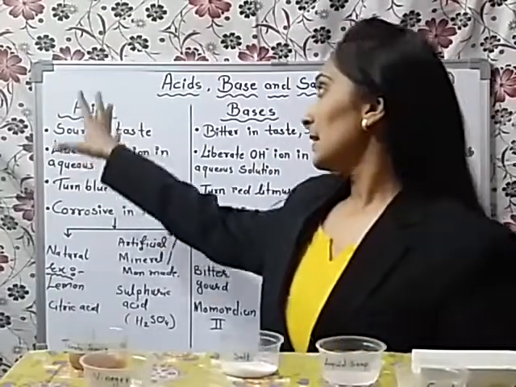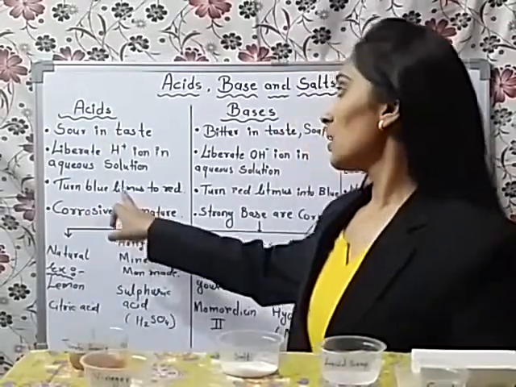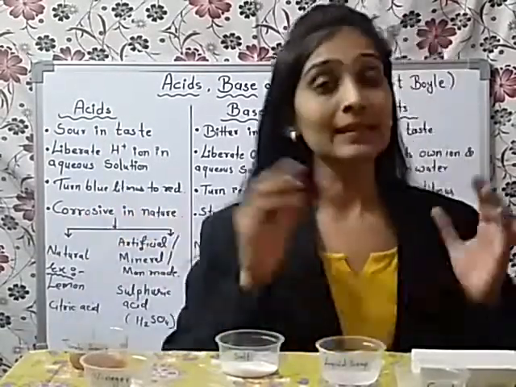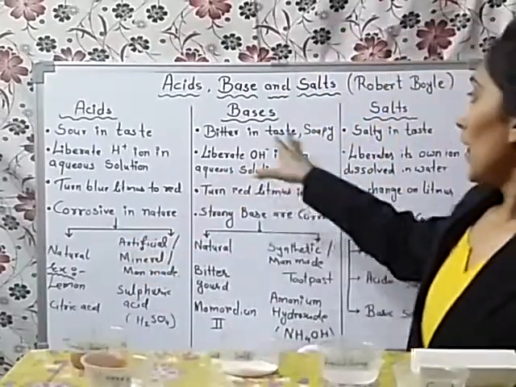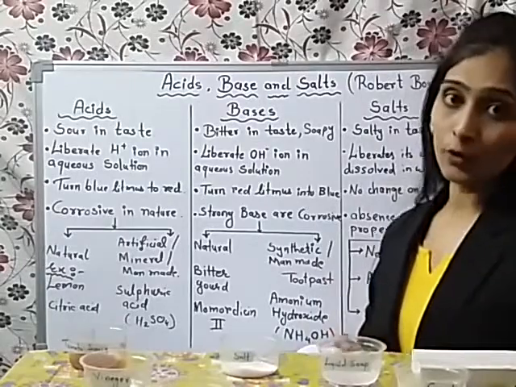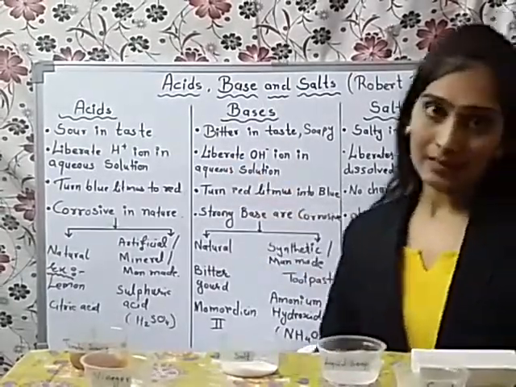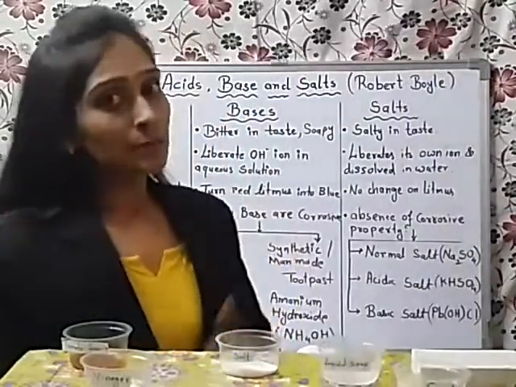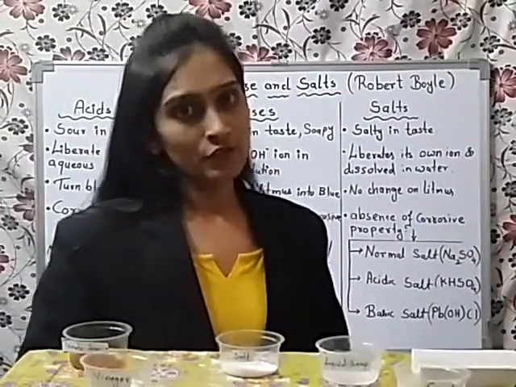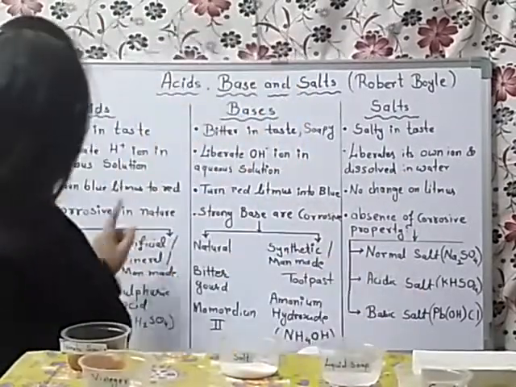So basically, an acid turns blue litmus paper into red. And when red litmus paper changes its color into blue, that means the given substance is basic in nature. And if the litmus paper does not show any type of change, then it is basically salt in nature.